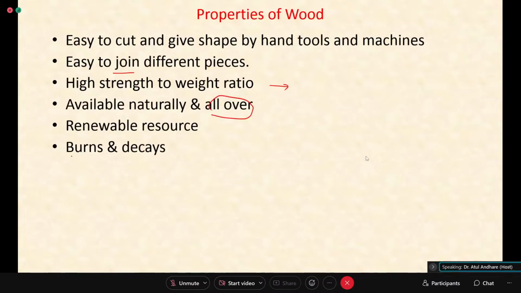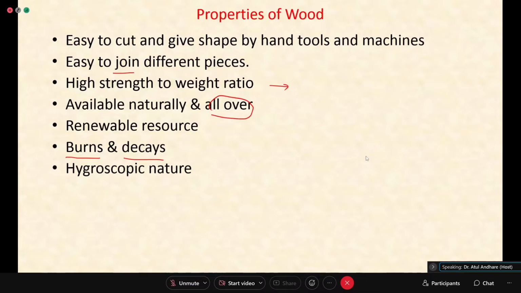It burns and decays, so that is actually a problem if you want to use it as an industrial material, as it is likely to burn. So fire hazard is always going to be there, and it decays because of termites and those kinds of insects which cause it to degrade, and it also decays with moisture. So if you want to use this as an engineering material, you have to take care of these aspects of the wood.